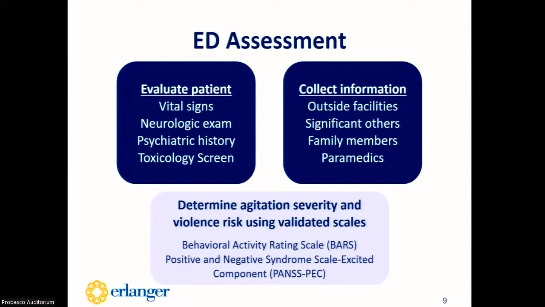So after evaluating the patient and collecting that information, the staff should utilize a validated tool to measure agitation severity and the violence risk. Some examples include a behavioral activity rating scale and the positive and negative syndrome scale, the excited component. So we currently do not use a scoring scale in the Erlanger ED, but implementation of one of these scales could be beneficial for providers and pharmacists that are assisting in the care of these patients, especially when they're not initially involved or physically laying eyes on the patient.